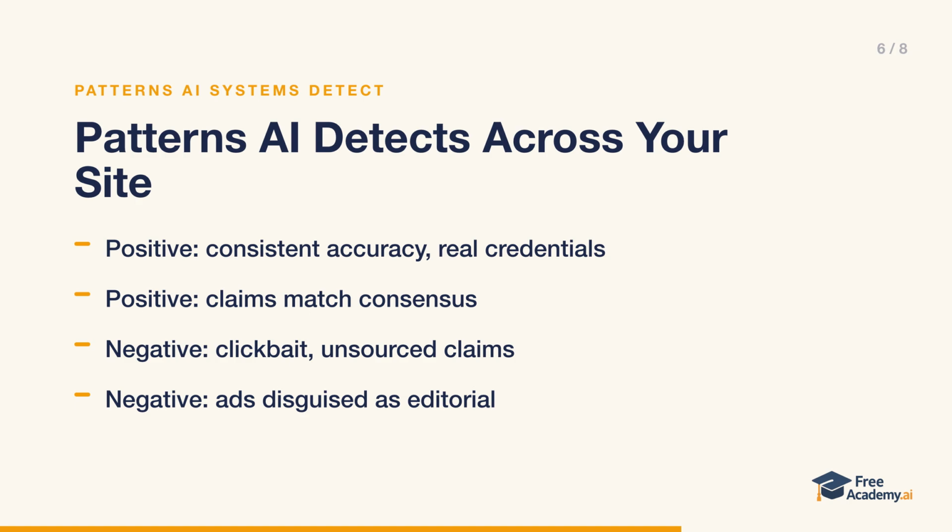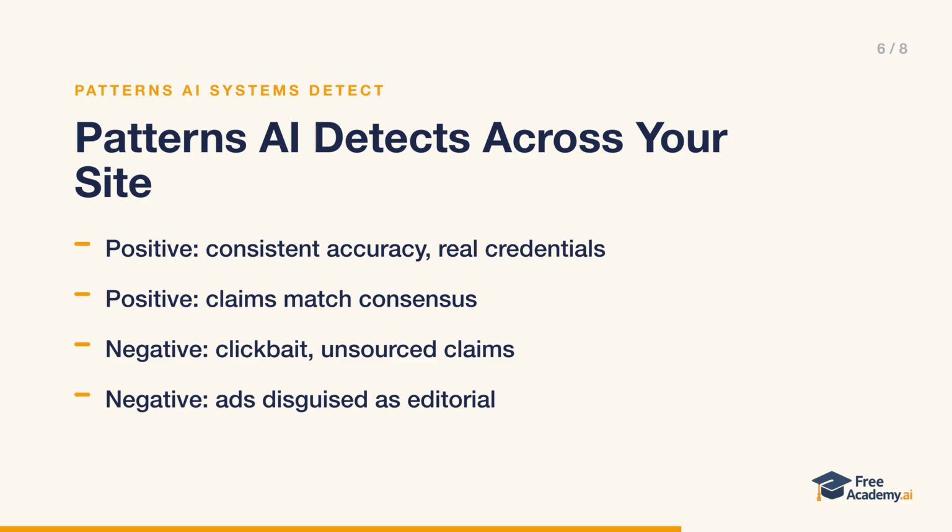AI systems don't evaluate a single page in isolation. They detect patterns across your content. On the positive side, consistent accuracy across everything you publish, regular citations of reliable sources, author credentials that actually check out when verified, claims that match the consensus on well-established topics, and transparency about methods and limitations.